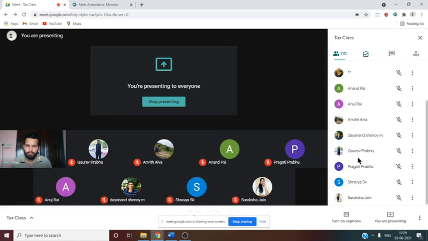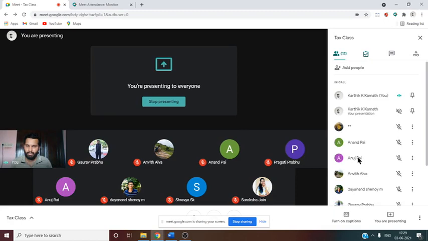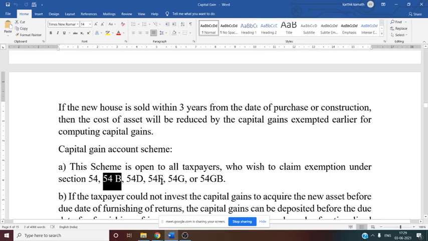Exemption available under section 54B is for what? It is for agricultural land. Here exemption is available for agricultural land, so there we have to see the rules. Then section 54F, other than the residential house, proportionate exemption is provided.